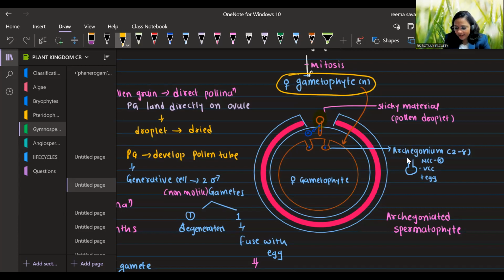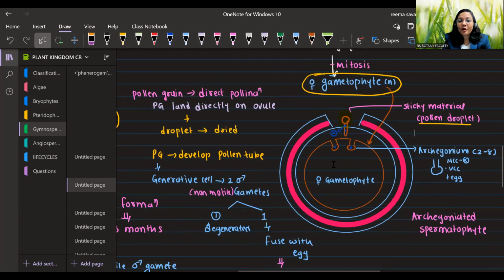They have sticky material over the micropyle end, that is known as pollen droplet, that will attract the pollen grain. So here the pollen grain directly comes to the ovule for pollination. We have studied that in gymnosperm. Pollen grain lands on which part? Stigma. But here, as ovary is not there, stigma and style are not there, so the pollen grain will directly land on the micropylar region at the pollen droplet site.